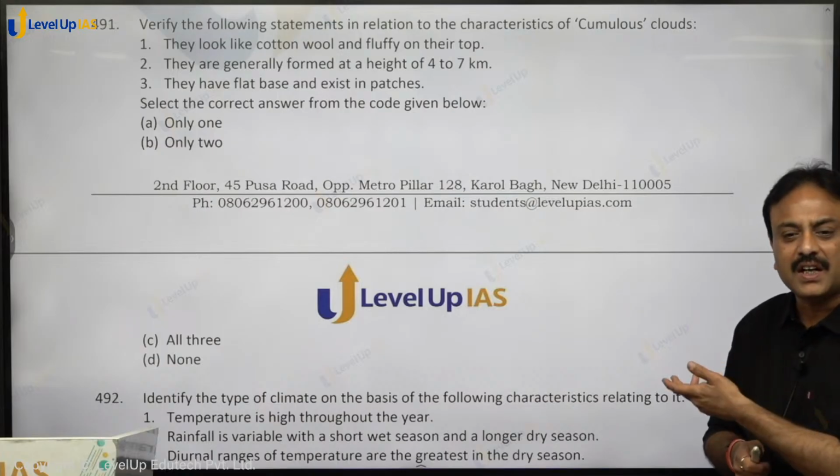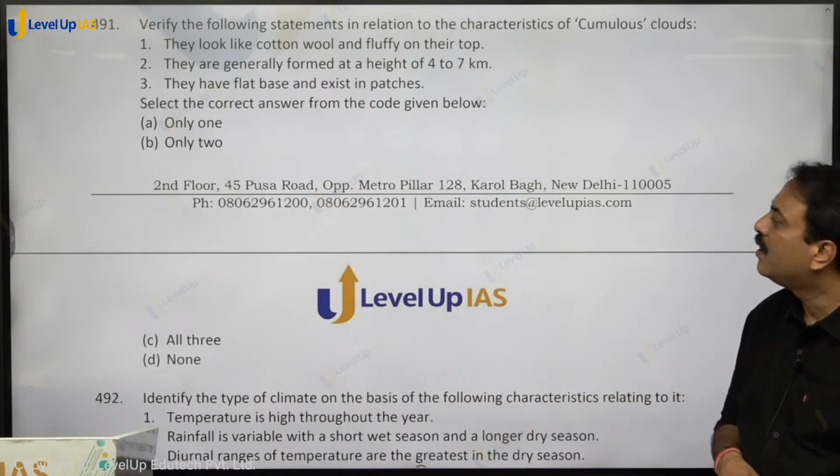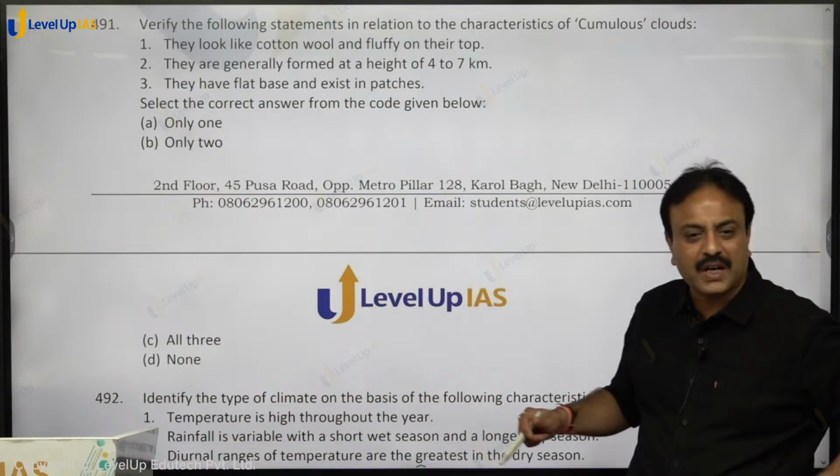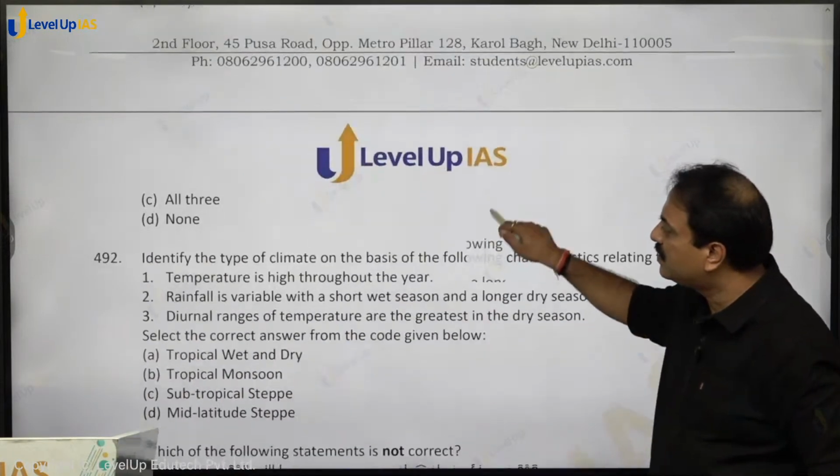All lines from NCERT Class 11th, NCERT से direct line है. All three hold true. Option C, C for cat, is the correct answer.